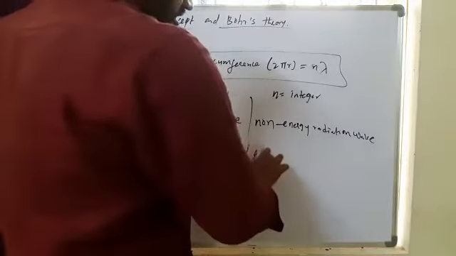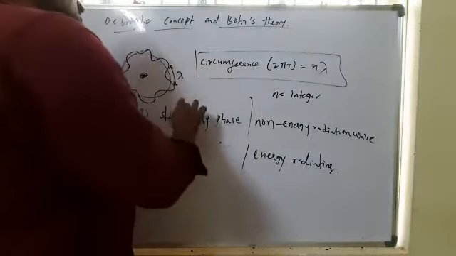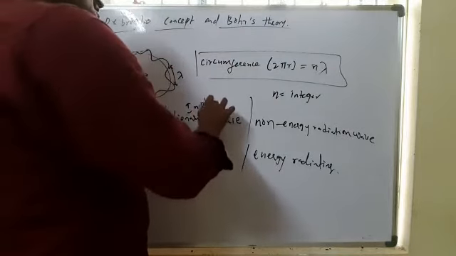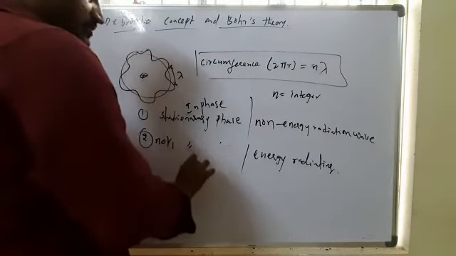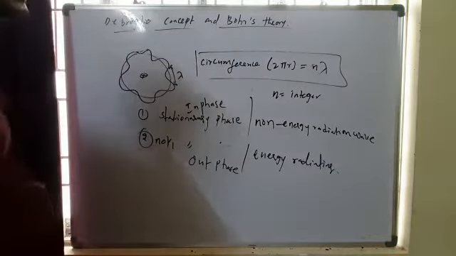The stationary phase is also called in phase, and the other is called out of phase, or energy radiating wave.